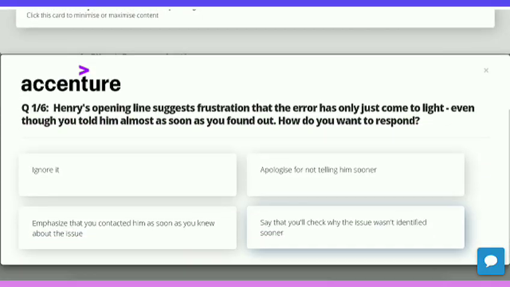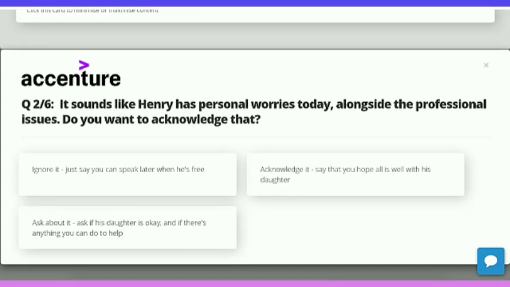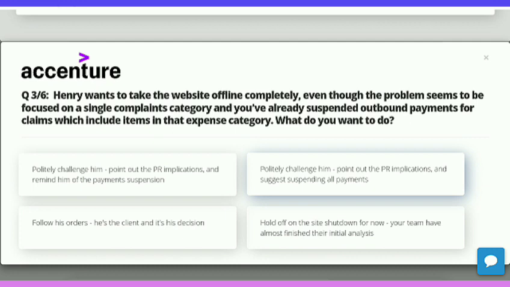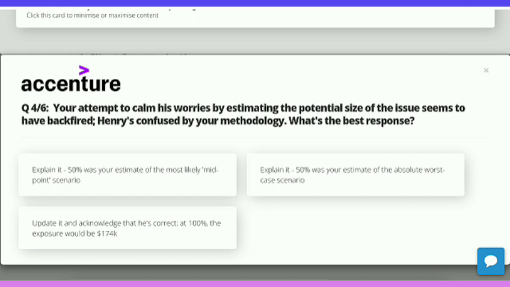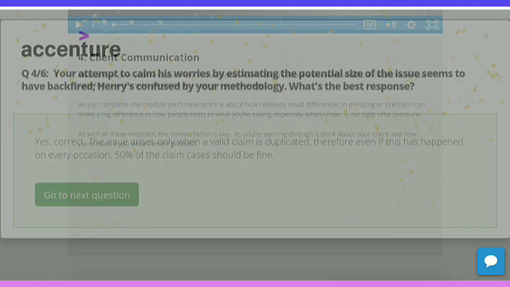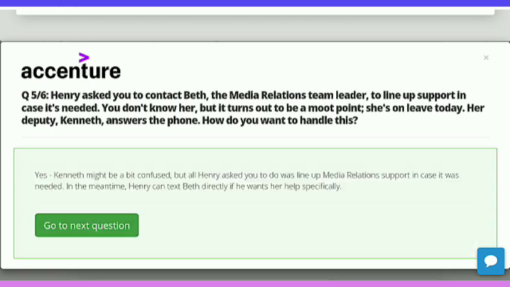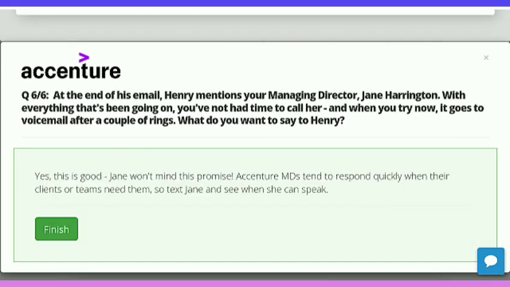Here we have to answer. For the first, the fourth option is correct. Option 1 is correct. Second option. Here also the second option is correct. Fourth option is correct here. And this is the last question of this task, that is question number 6, and for this option 2 is correct.